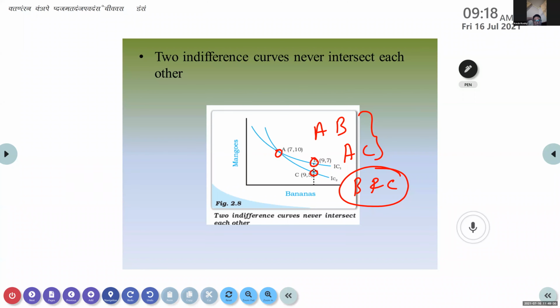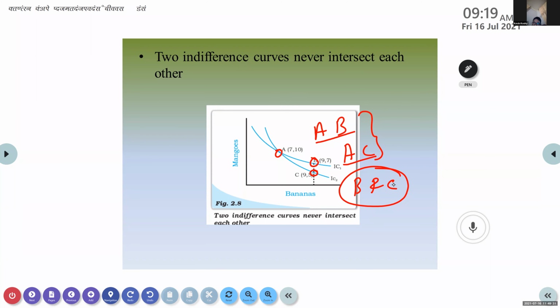Ma'am, C and B have the same amount of bananas. No, I am asking about A and B. A and B give the same utility, right? A and C give the same amount of utility. Yes, so ma'am, A is common here. So what should be the rule? If it is like that, B and C also should give you equal satisfaction. But is it giving the same level of satisfaction or not?